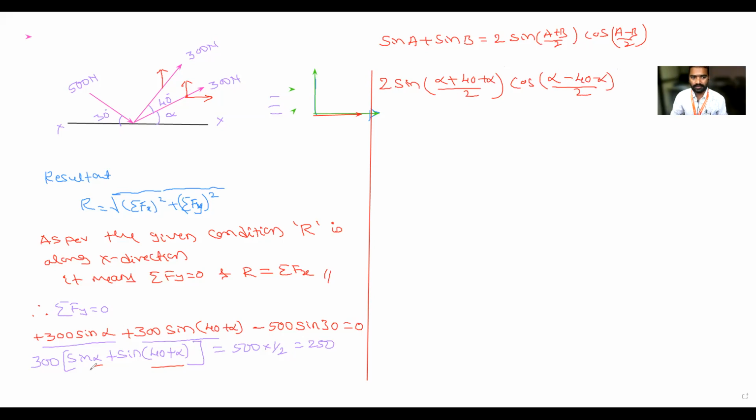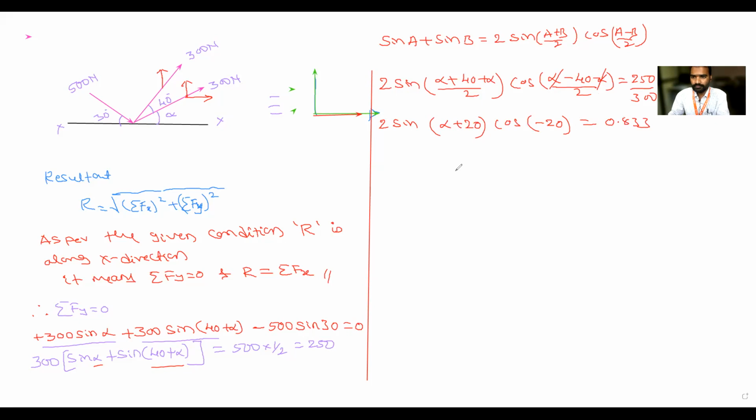So the sin A plus sin B formula is equal to 250 divided by 300. Is it correct? Next, it is 2 times sin of (2 alpha plus 40) divided by 2, so can I write it is alpha plus 20? Next, cos of this, the alpha gets cancelled, so here it is cos of minus 20 is equal to 250 divided by 300, which is 0.833.